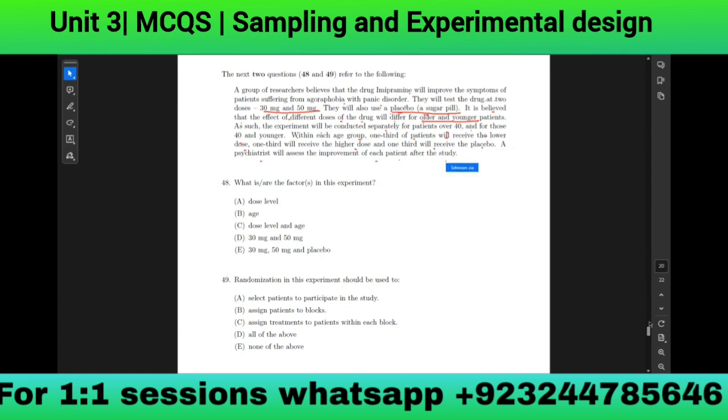What are the factors in this experiment? Dose level. Yeah, dose level is the factor, obviously.